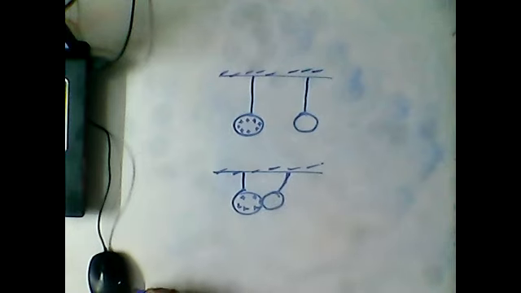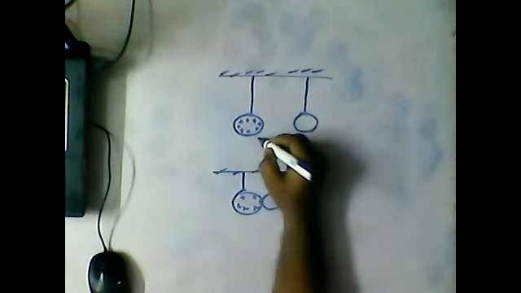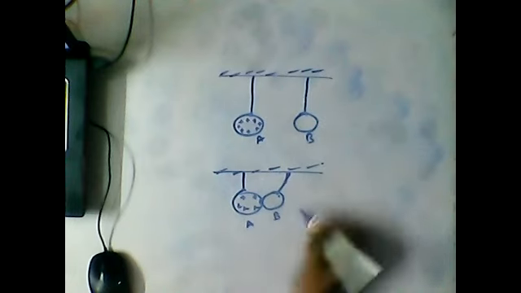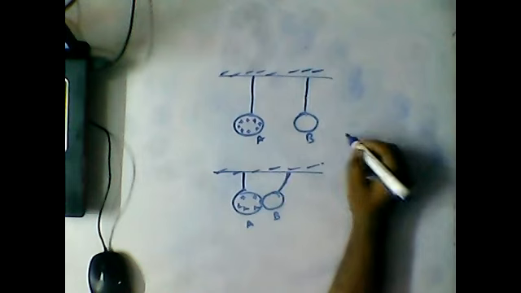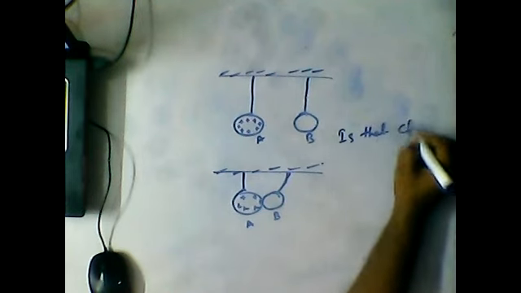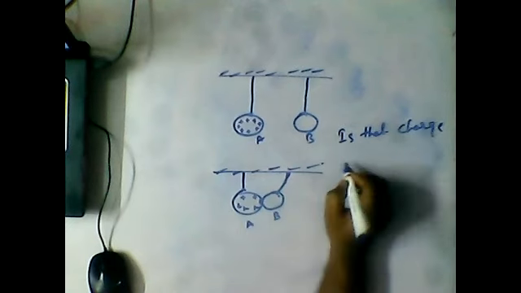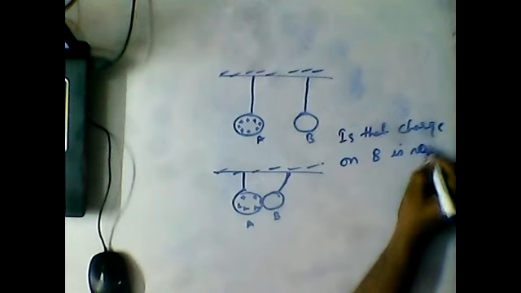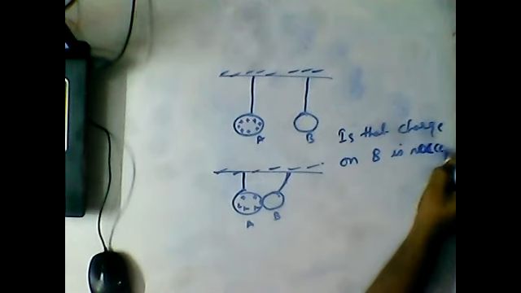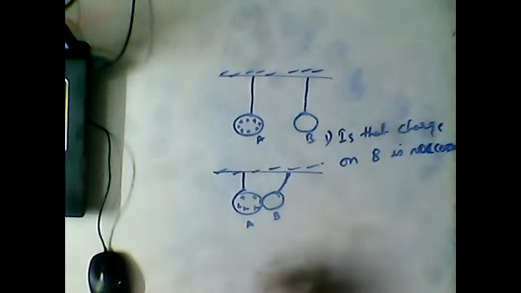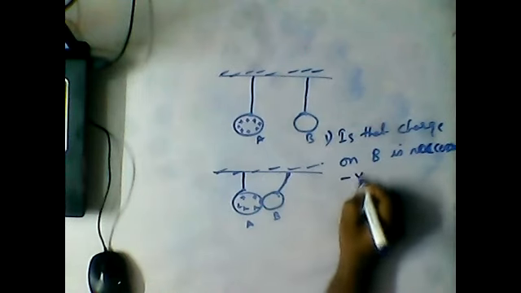For example, this is A and this is B. Now tell me, is the charge on B necessarily negative? Here are my options. First one, charge on B is necessarily negative.